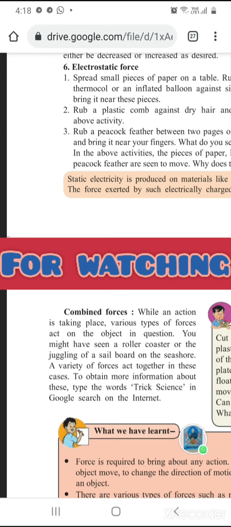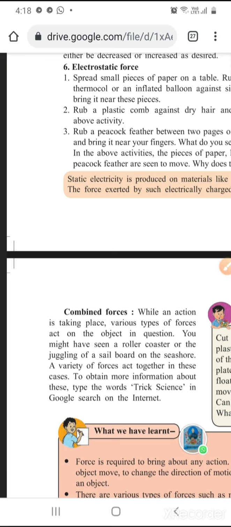First is mechanical force, then they add some fuel for things to move. Then the giant wheel is also moving. Why are all these things moving? It is because gravitational force is also acting on all these things. When two or three forces act together, it is called combined forces. A variety of forces act together in these cases.